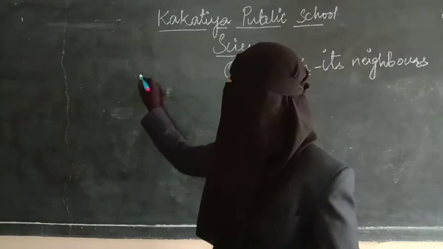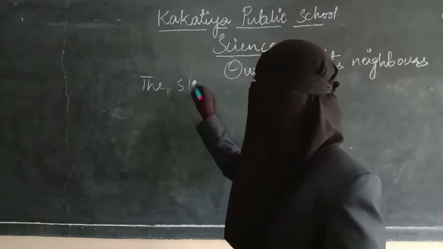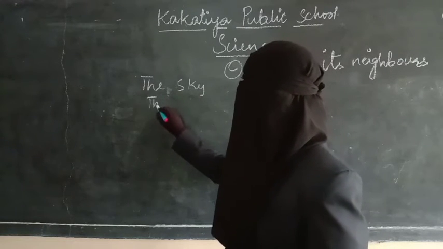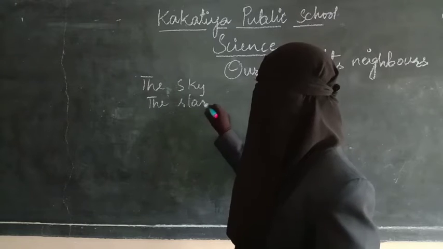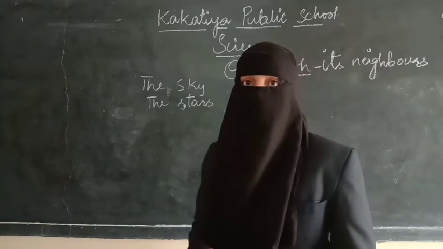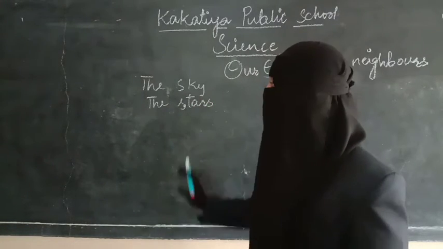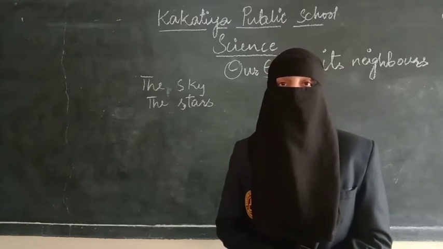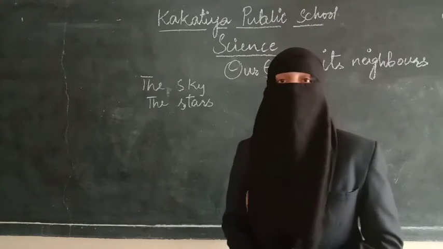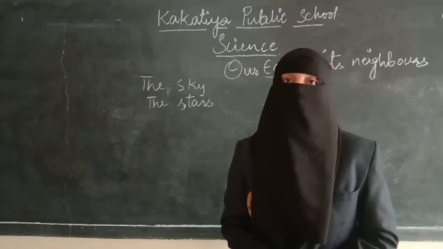Students, today we have learnt about the sky, the stars. Sun is a star, right? It is a burning ball of fire and it is a star, and around the Sun all the planets are revolving.